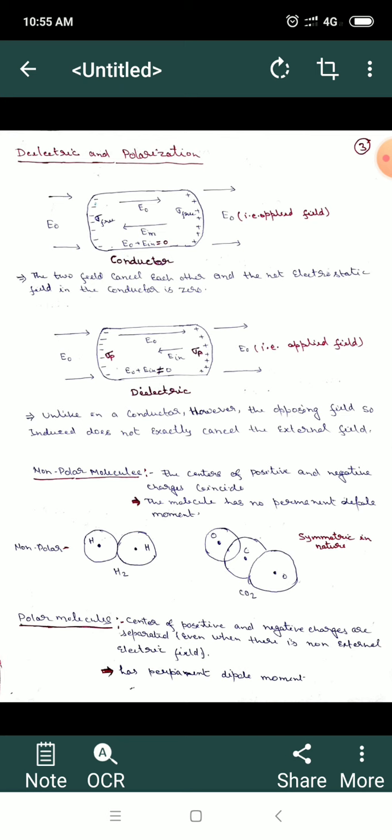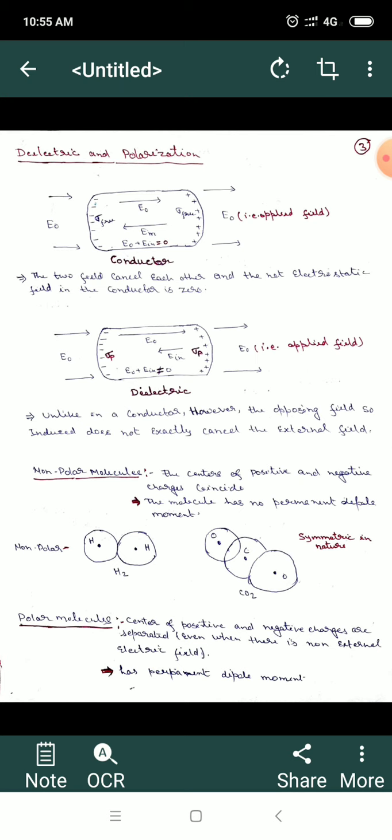So let us say we have a conductor. We have seen that in a conductor, whatever free charges are there, all the free charges are present at the surface of the conductor. So if we apply an external electric field, an induced electric field is generated within the conductor. Therefore the total electric field inside the conductor is always equal to 0.